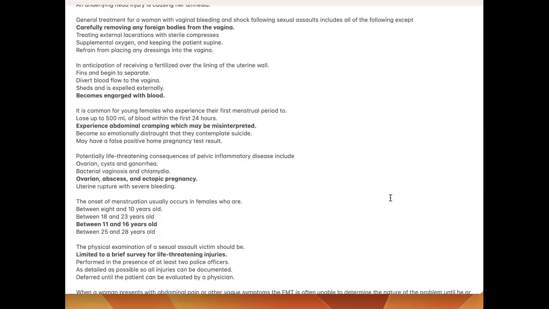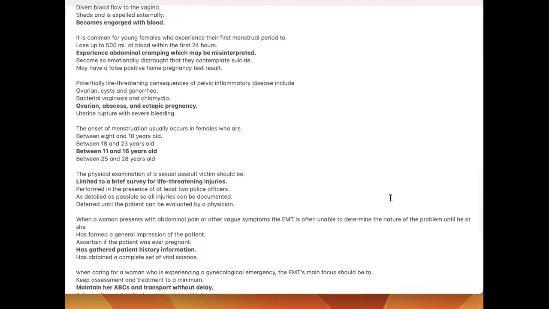It's common for young females who experience their first menstrual period to experience abdominal cramping, which may be misinterpreted. Potentially life-threatening consequences of pelvic inflammatory disease include ovarian abscesses, and ectopic pregnancy.